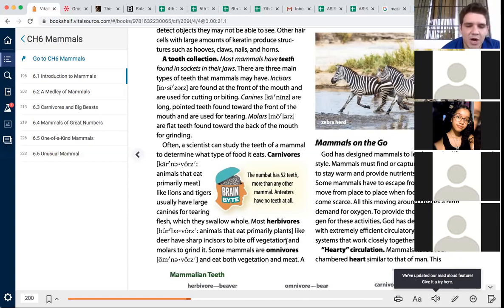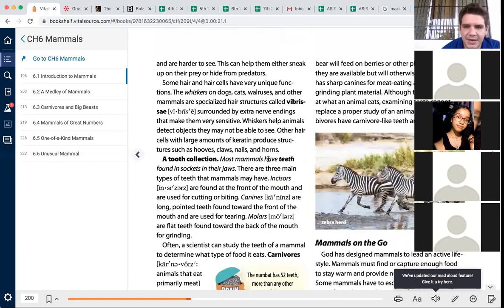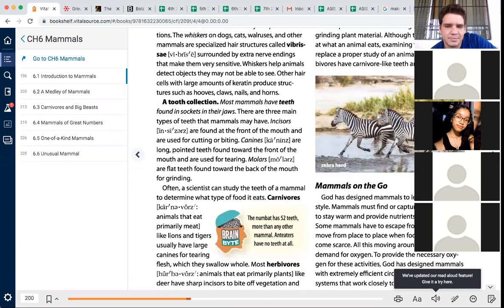Okay, so some animals are omnivores, which eat both vegetation and meat. A bear will feed on berries or other plant parts when they're available, but will otherwise eat meat. So it has sharp canines for meat eating and molars for grinding plant material. Although teeth can hint at what an animal eats, examining teeth cannot replace a proper study of an animal's diet. Some herbivores have carnivore-like teeth and vice versa.